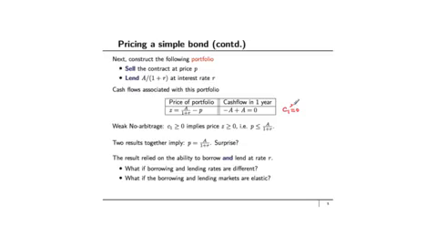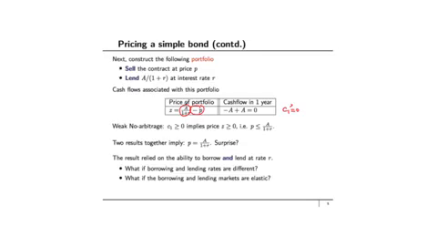What about the price of this portfolio? The price of the portfolio is how much you had to pay in order to construct this portfolio. Since you sold the contract at price P, you receive that amount. So that's minus P. Because you had to lend A divided by 1 plus R at the interest rate R, this is the outflow. So A divided by 1 plus R is the total amount that you had to pay.